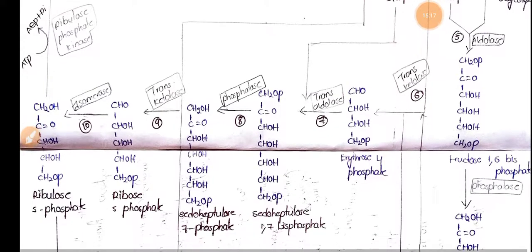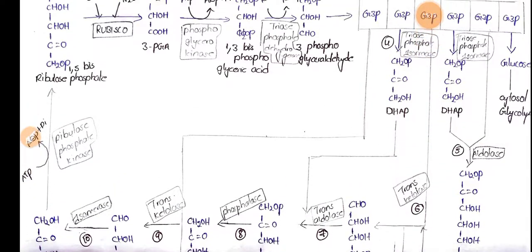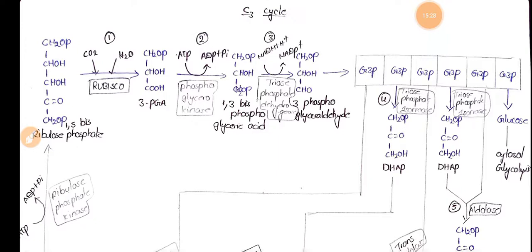Ribulose 5-phosphate is converted into ribulose 1,5-bisphosphate by the enzyme ribulose phosphate kinase, and this ribulose 1,5-bisphosphate is converted into 3-phosphoglyceric acid by the enzyme Rubisco.